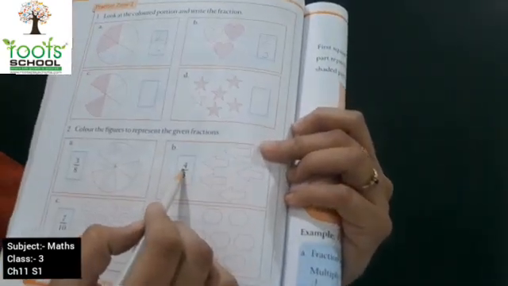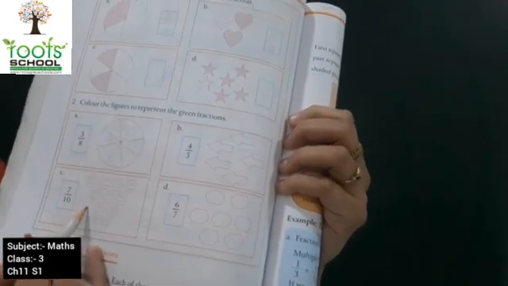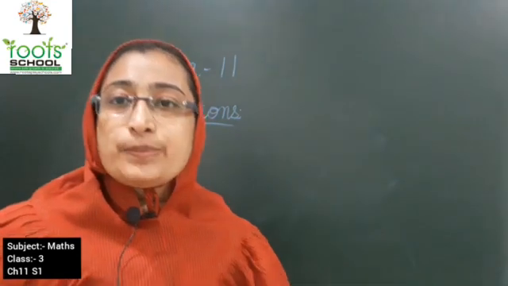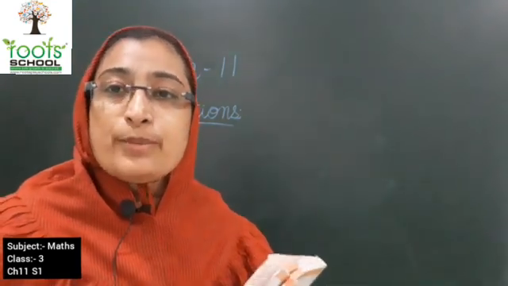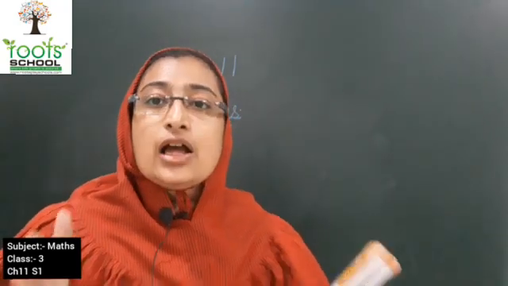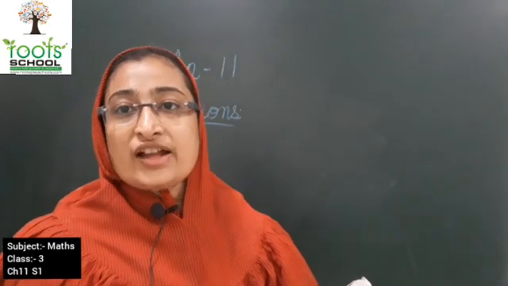Similarly here the numerator is 4. So you have to color 4 arrows. These are 5, so you have to color 4. Similarly kids, you have to solve this. I hope it is understood by you what we mean by fractions. Fraction is dividing a whole object into parts. That is known as fraction.